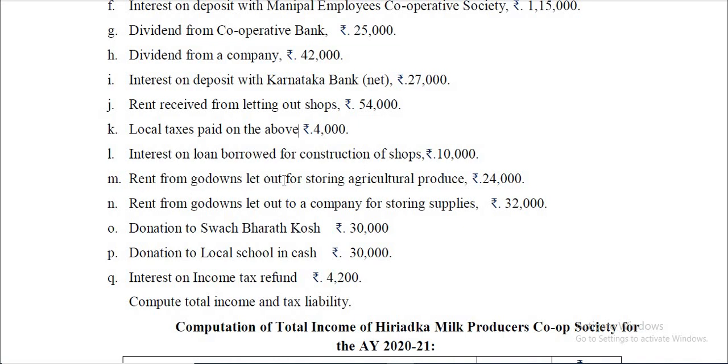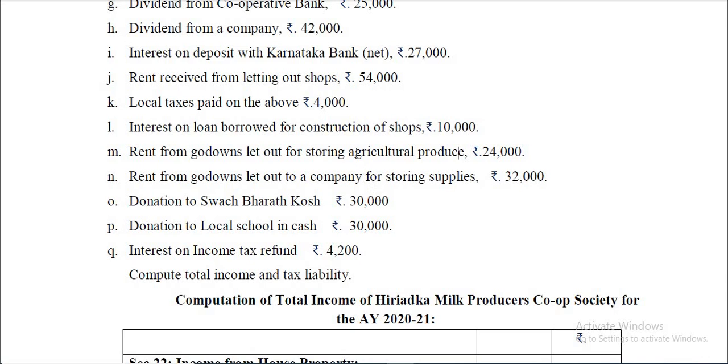The rent from godowns let out for storing agriculture produce, this will come under income from let out property. Of course, again here municipal taxes are not there, but standard deduction is there. Rent from godowns let out to a company for storing supplies, and therefore this also will come under income from let out house property. Donation to Swachh Bharat Kosh, so this is an item relating to 80G.